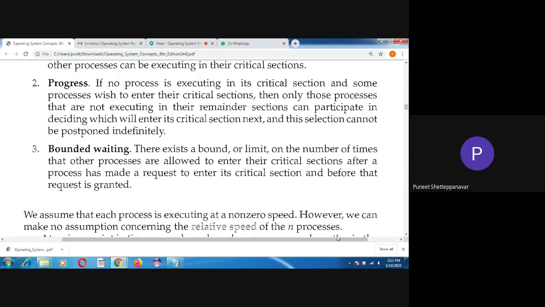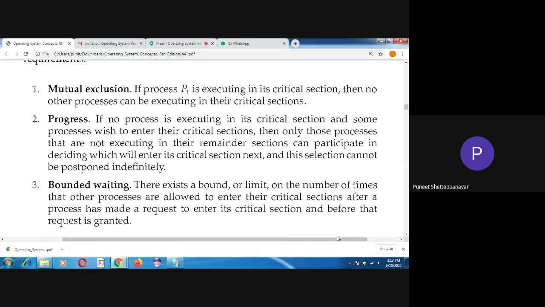What if a process does not satisfy these three requirements? It may not satisfy mutual exclusion, progress, or bounded waiting. If any of these requirements is not fulfilled, obviously a problem will occur, and how can I tackle it? That is what we are going to discuss in the next class, tomorrow from 2 to 3.